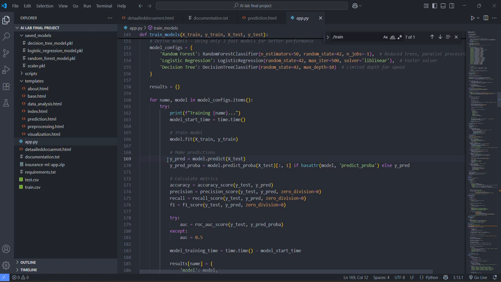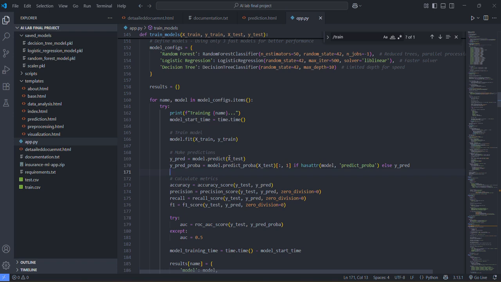Obviously, we have X train and Y train. Sorry, it's quite the opposite: X train means known values, and Y train means unknown values. Because of that, we are able to train our model. Then we are giving the X tests. Obviously, in test we have known values, so we are giving the known values to check for the unknown values.